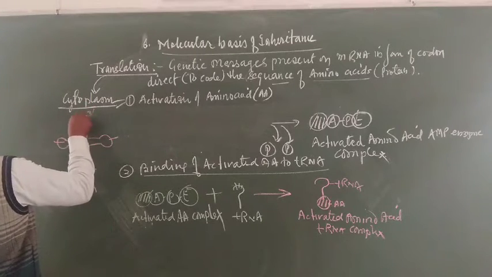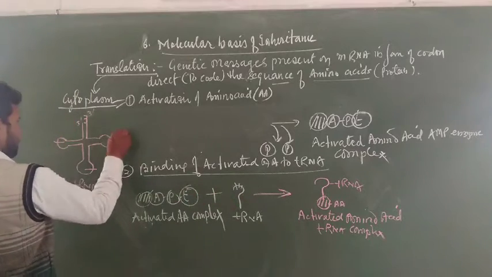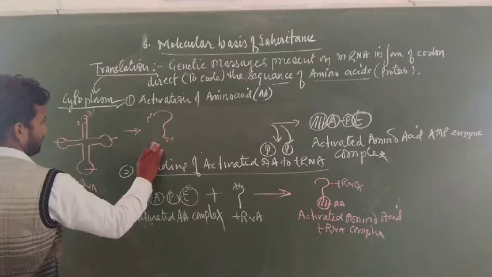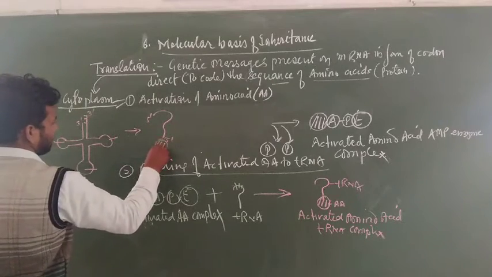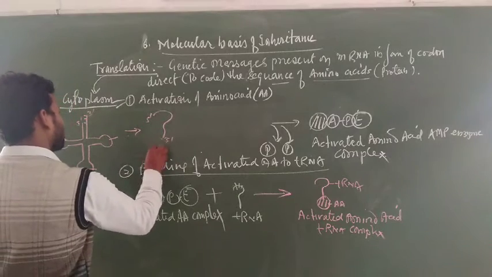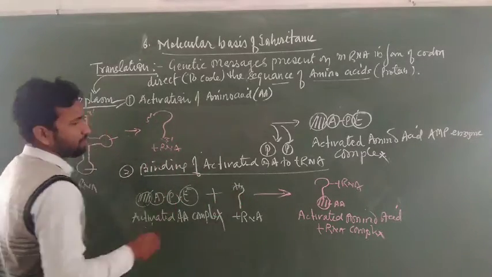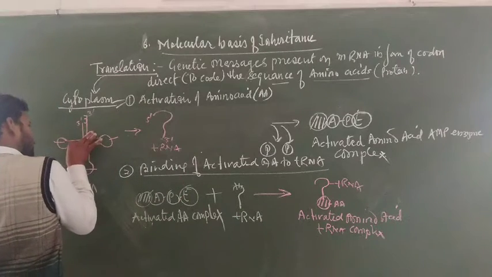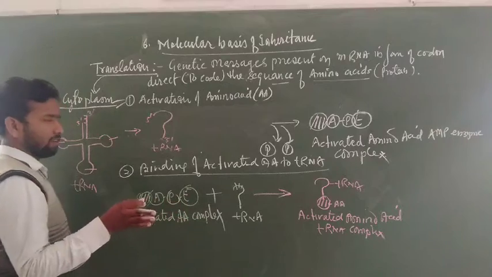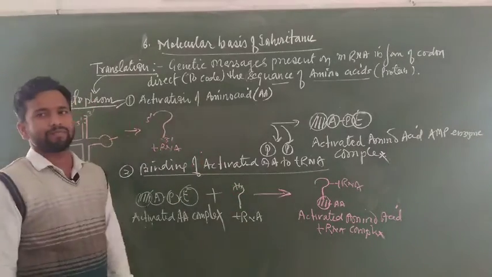At the 3' end of the tRNA, the amino acid joins. This complex structure cannot be prepared here, so the tRNA is represented by this.